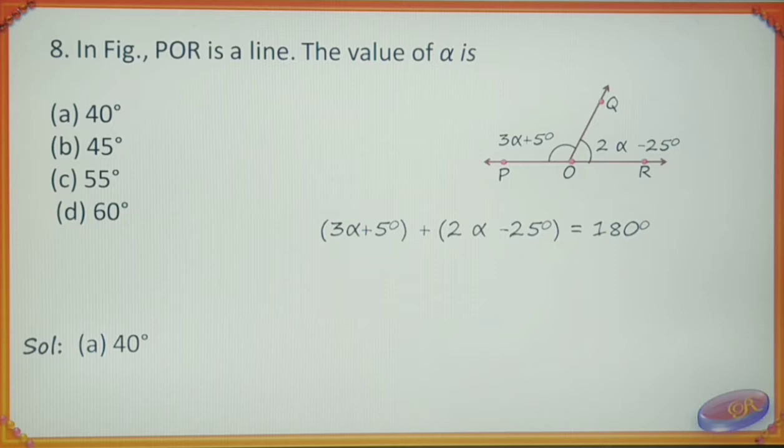This implies 2 alpha plus 3 alpha will get 5 alpha, minus 25 degree plus 5 degree, that is minus 20 degree, is equal to 180 degree. 20 degree we can bring to the right side, then you will get 5 alpha is equal to 200 degree. Therefore alpha is equal to 200 degree divided by 5, that is 40 degree.